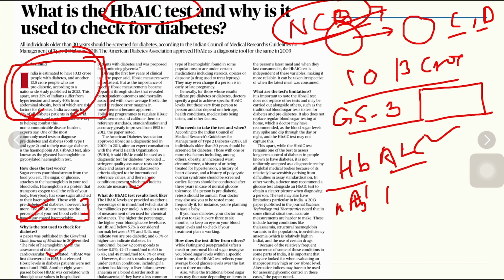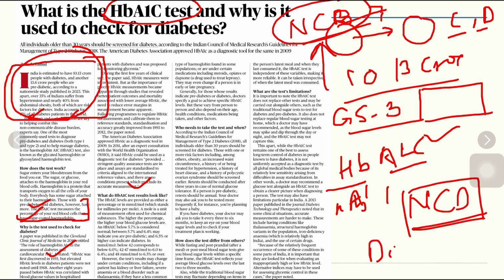So, how does the HbA1c test result look? HbA1c levels are provided either as a percentage or in mmol per mol, meaning millimoles per mole. A mole is a unit of measurement often used for chemical substances. The higher the percentage, the higher your blood glucose levels are. So in pre-diabetes, it can be a very helpful test. And why am I telling you this particular topic? Because the HbA1c test can be directly asked, and the burden of non-communicable disease in India can be asked also in the examination. And for why India is a diabetes capital, you can utilize this particular data.